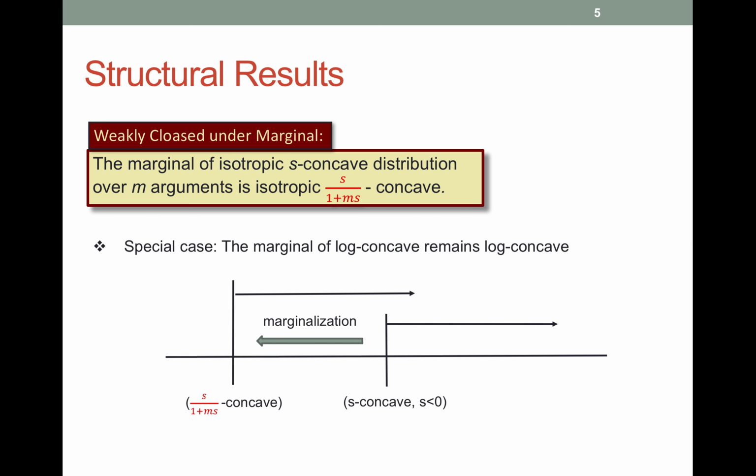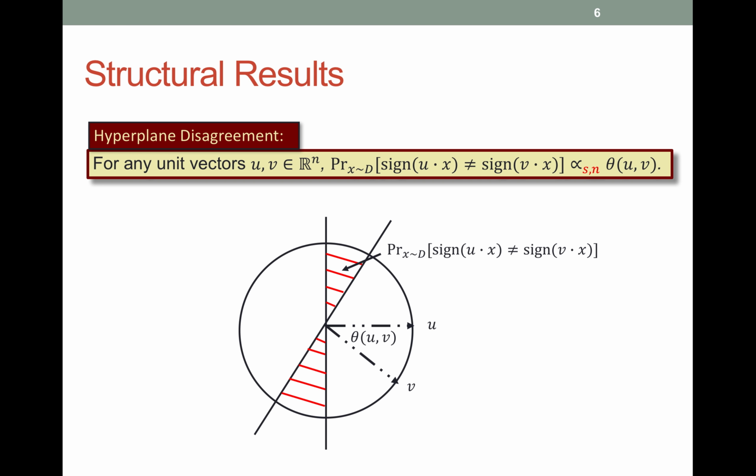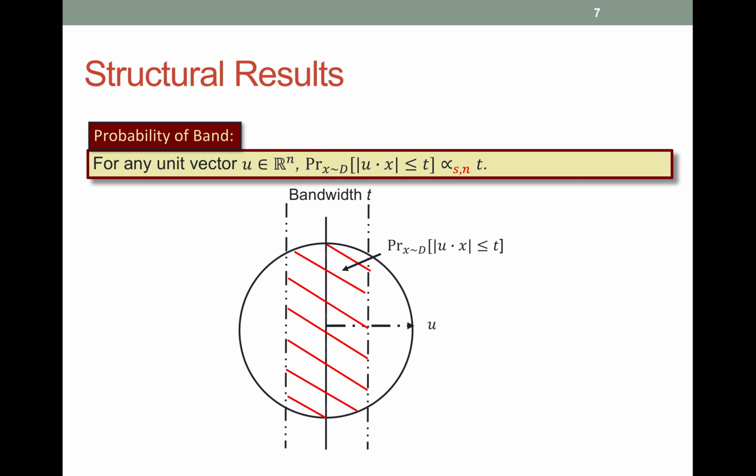We give a series of structural results for the S-concave distribution. We show that the marginal of an isotropic S-concave distribution over m arguments is still isotropic, but is an S over 1 plus mS-concave distribution. We study the hyperplane disagreements for any two unit vectors u and v, and we show that the disagreement between u and v is roughly proportional to the angle between u and v.